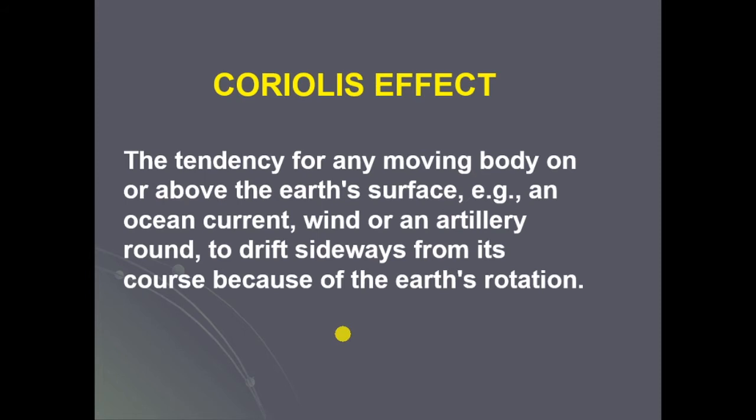So the Coriolis effect is nothing but the tendency for any moving object on or above the Earth's surface, for example an ocean current, wind, or an artillery round, to drift sideways from its course because of the Earth's rotation. So the tendency of any moving object on the Earth's surface is to deflect sideways from its original path due to the Earth's rotation.